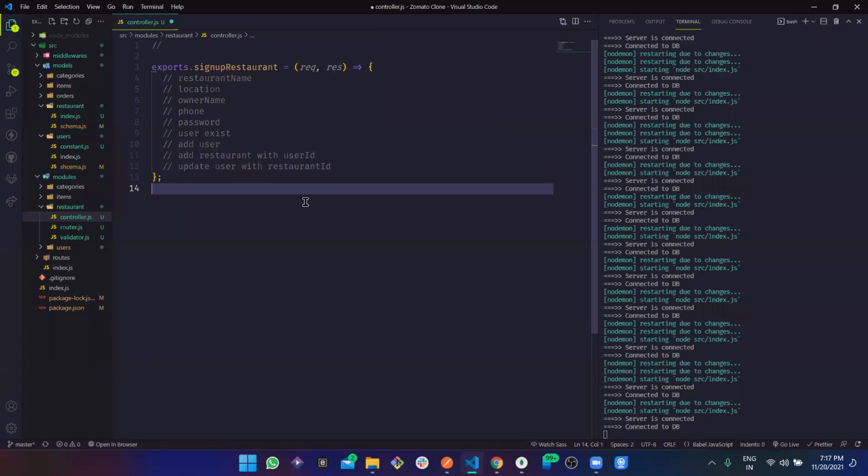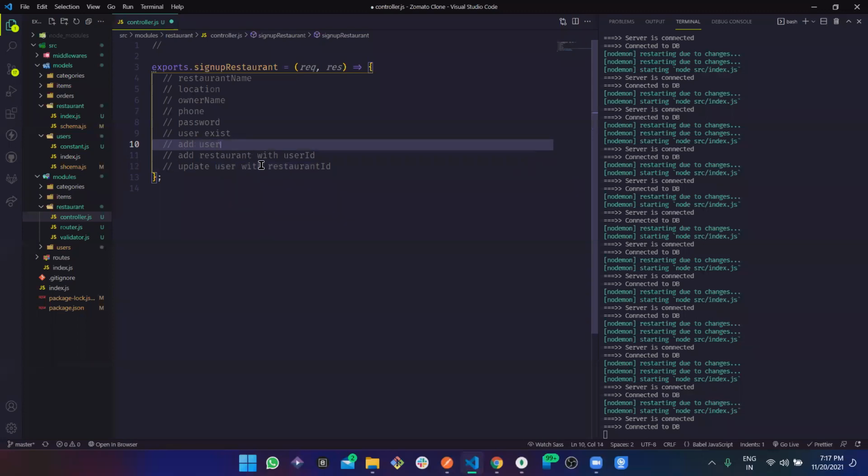Why are we doing this? Firstly, we are adding the user, and we can do vice versa with the restaurant also. Then we are adding this restaurant with the user ID. Now we have the user ID, and we have added this user ID to the restaurant.